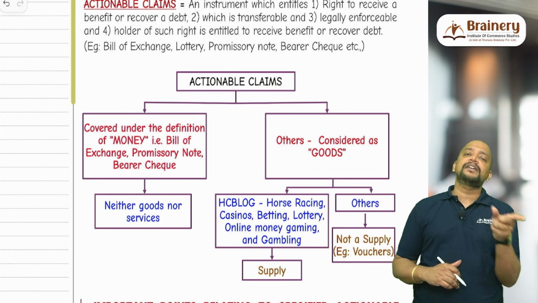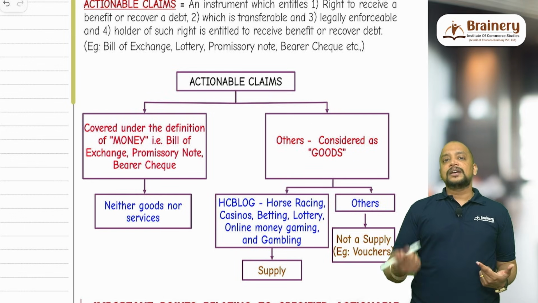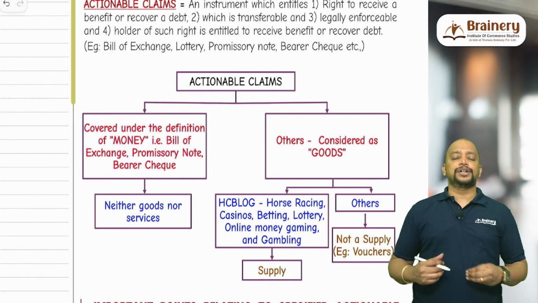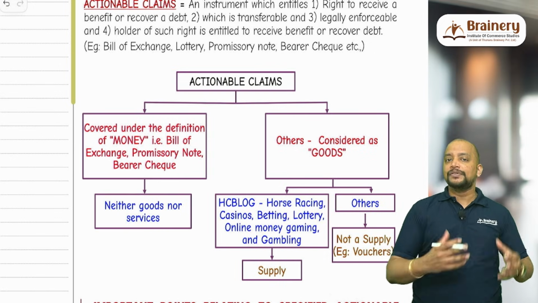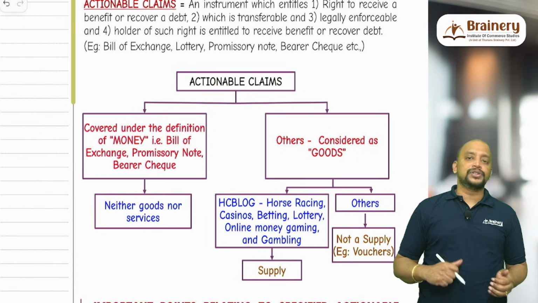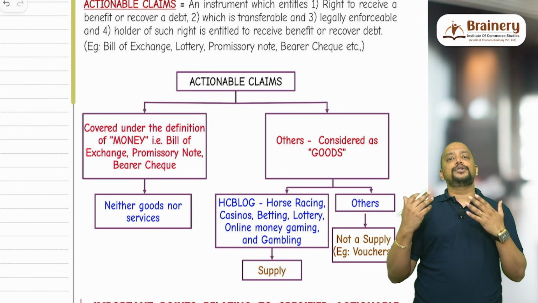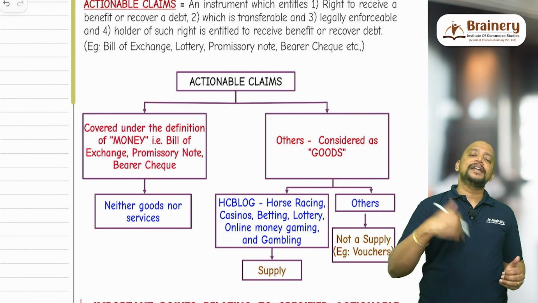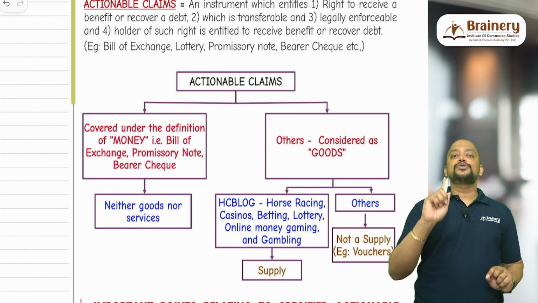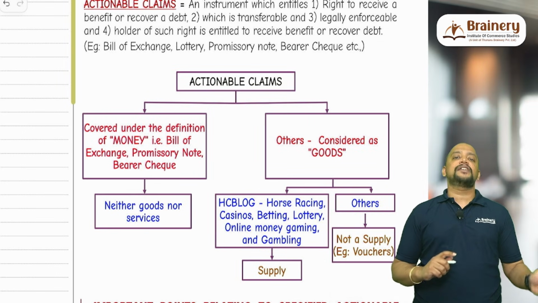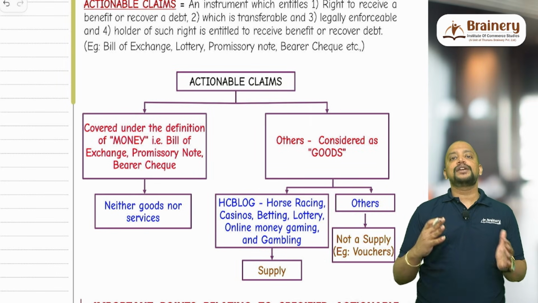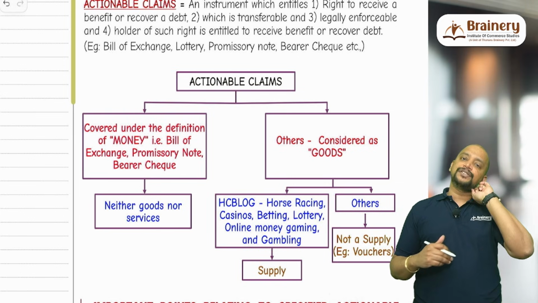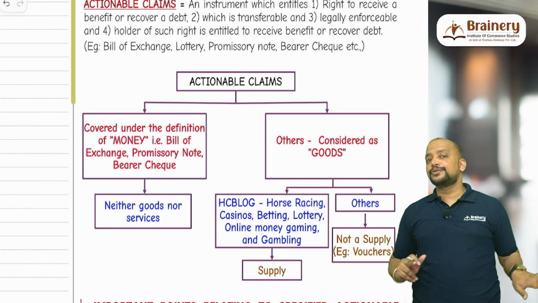What if it is a prepaid voucher? Prepaid vouchers, which are recognized by RBI, are those where we pay money to buy the voucher. If you go to a gold shop, like a lot of jewelers, you pay money and get the voucher, so that is called a prepaid voucher. You go to Shoppers Stop or Landmark or many shops wherein we spend money to buy the voucher, that is called prepaid vouchers. Those are instruments recognized by RBI because they are covered under Payment and Settlement Systems Act of RBI. So due to that reason, it will be covered under money. So it is neither goods nor services.